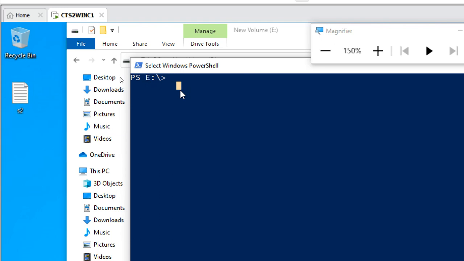Guys, if you are new or not familiar, if you get confused, no problem. But the practical is done, 2 GB data. fsutil is a command for file system utilization. fsutil, hyphen file, so this is a file, hyphen new. My name is file1.txt. Size I have to mention, 1024.